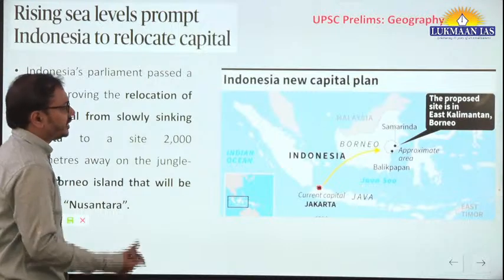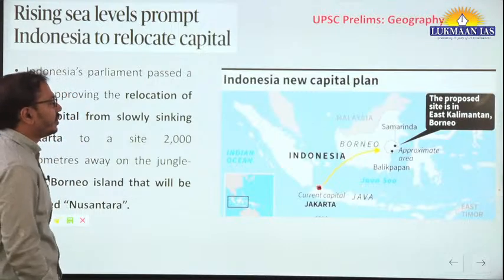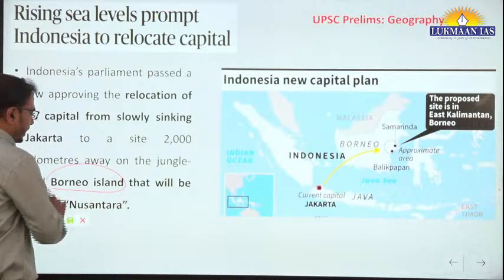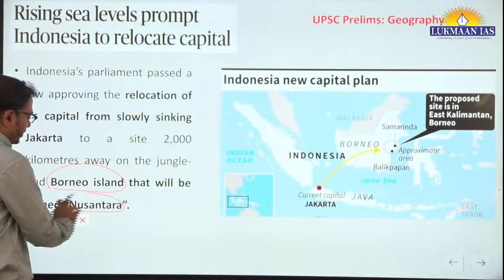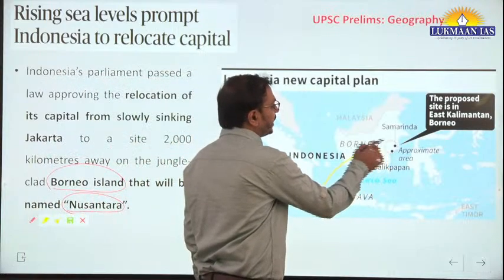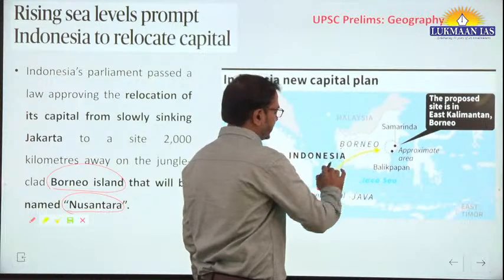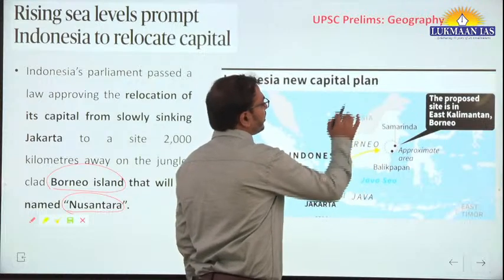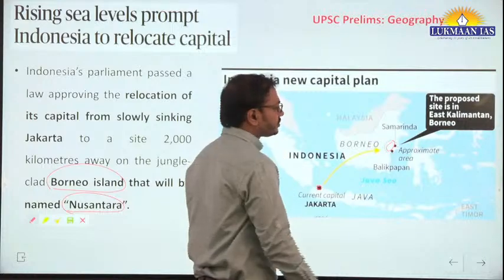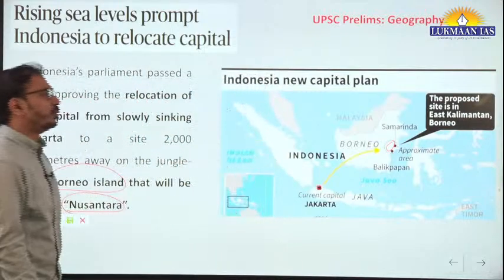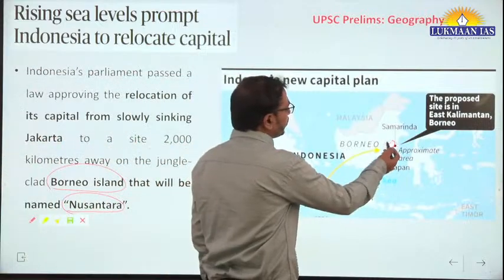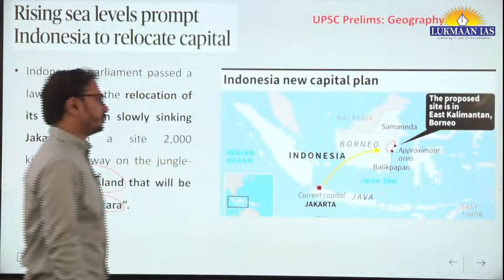and there is high population density in the capital, and because of that it has been decided to relocate the capital to Borneo Island, and the name of the capital will be Nusantara. Name of the capital will be Nusantara. You can see here the Borneo Island. This is some part of Borneo. It's part of, we can say, Indonesia. The northern part is Malaysia. So in this region, the interior part, there will be the proposed site. It is East Kalimantan, Borneo. This province is East Kalimantan province of Borneo.